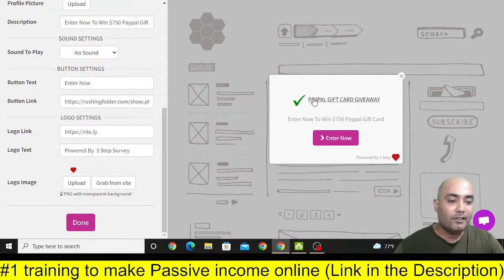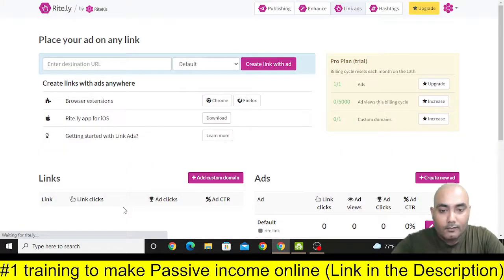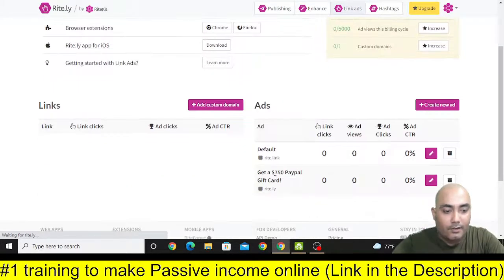Now you can write a similar thing here also. Okay, it's your choice, but for now I'm just doing this much. So once you do this much, then you can click on done. So now you can see this is the evil pop-up.